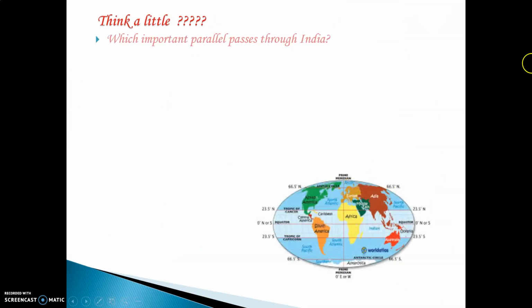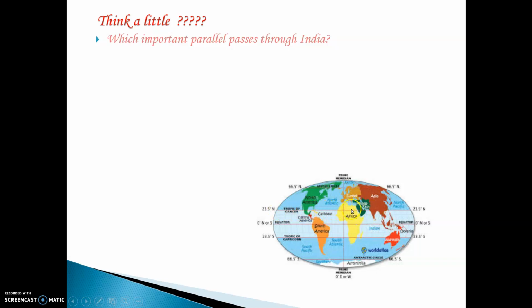This is the diagram. There are some important questions that were asked in your textbook. Look at the diagram very carefully. The first question is, which important parallel passes through the country of India? We have to understand these are the important continents they have given. India lies on which continent? The Asian continent. Now we have to understand the shape of India. This is the country of India. Now they have asked which is the parallel.